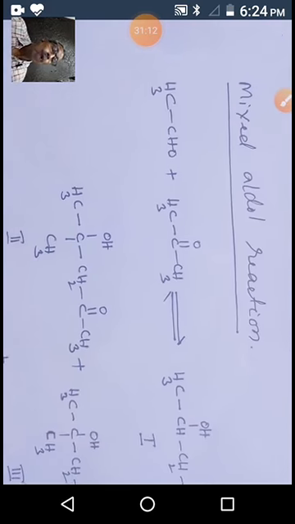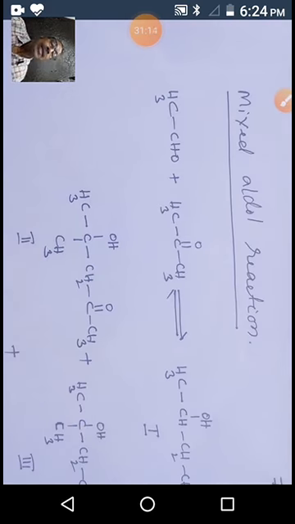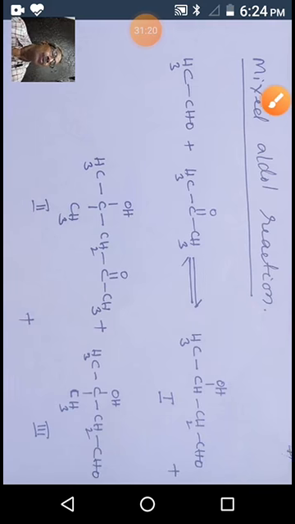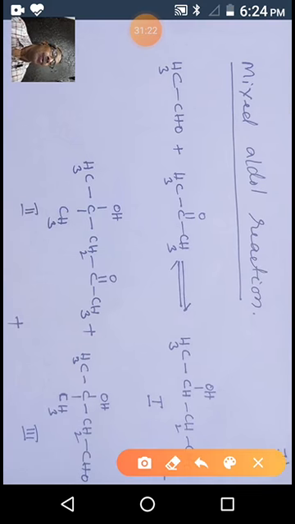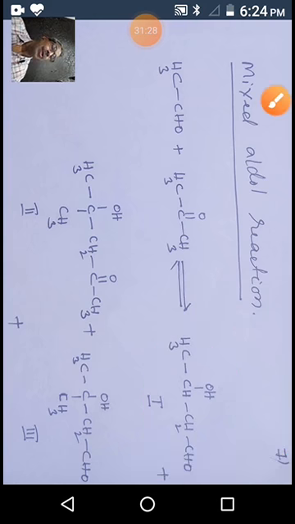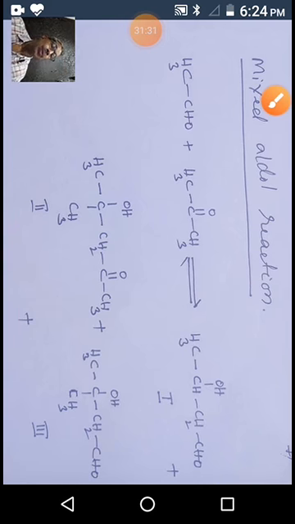So you see, we have 2 carbonyl compounds. One is acetaldehyde. With 2 molecules of acetaldehyde, we will get this compound. This is an aldol, 4-hydroxybutyraldehyde. So one is explained. Now this is a ketone.